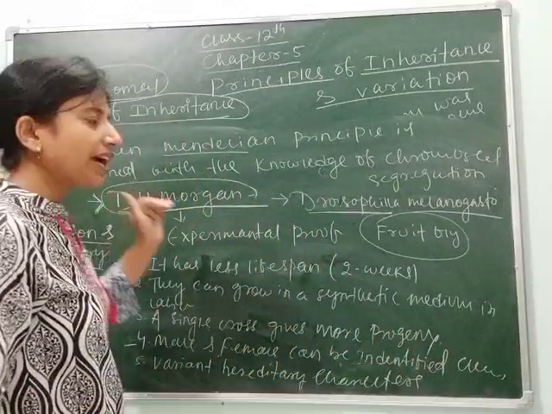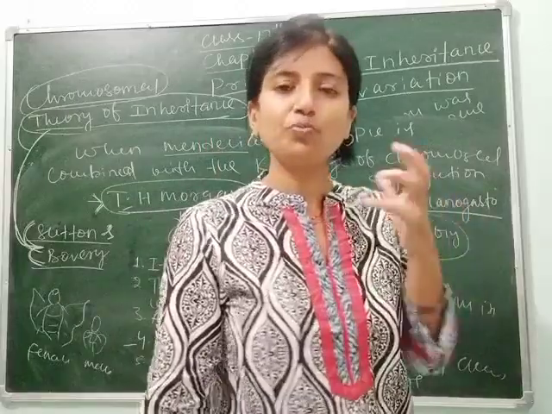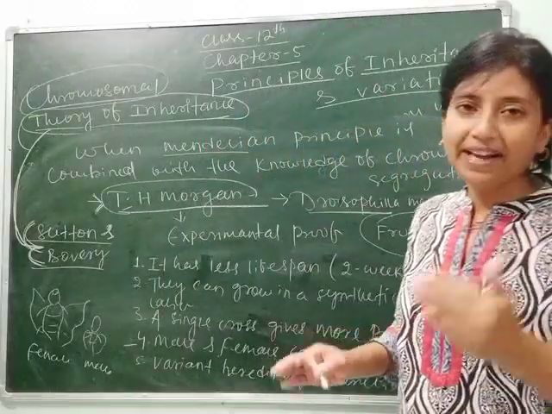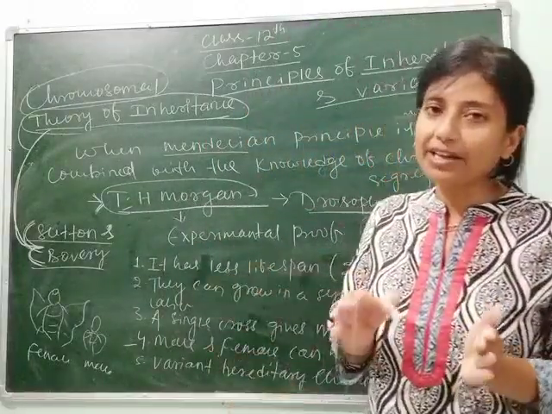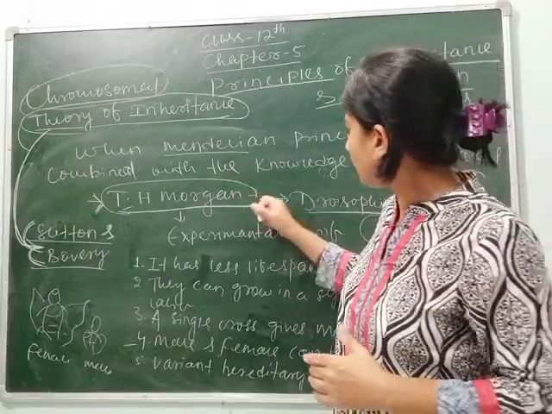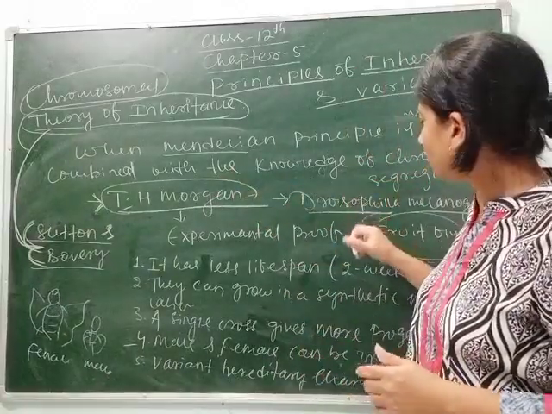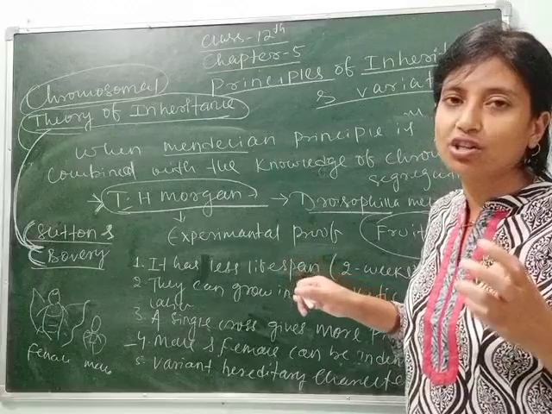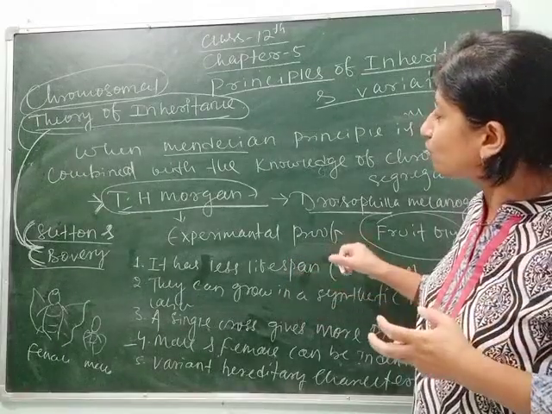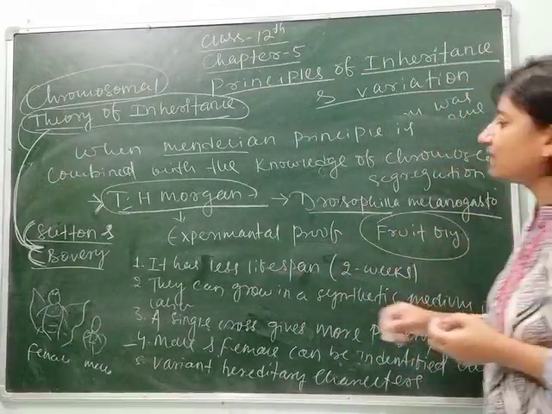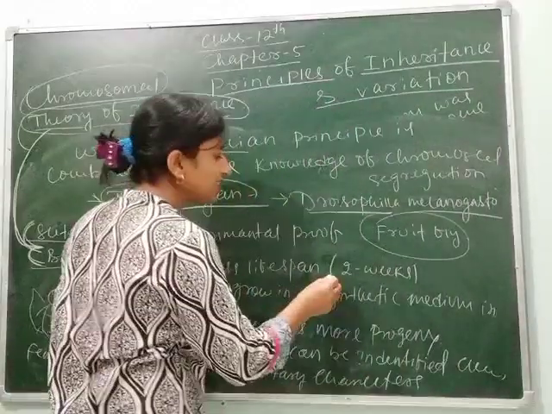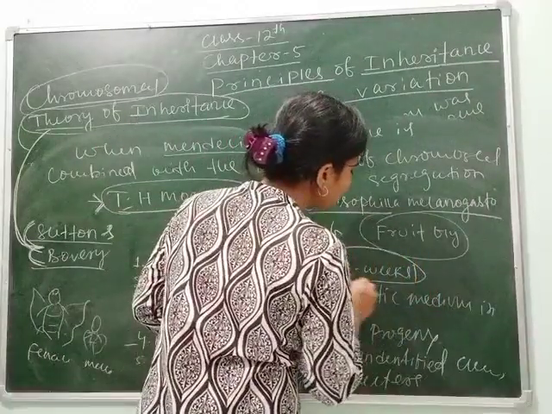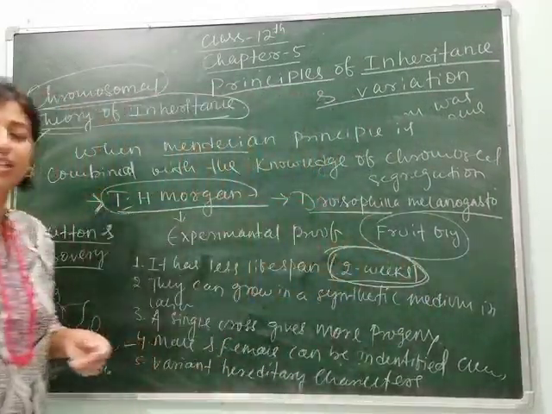Let's explain this. I have told you Mendel chose the pea plant, as the pea plant has some advantages for doing the experiment. Here T.H. Morgan chose Drosophila melanogaster, the fruit fly. It also has some advantages. The first advantage is it has a short lifespan, it completes its lifespan within 2 weeks.